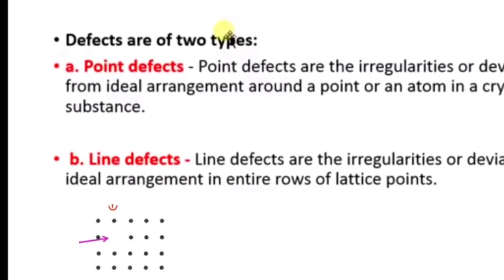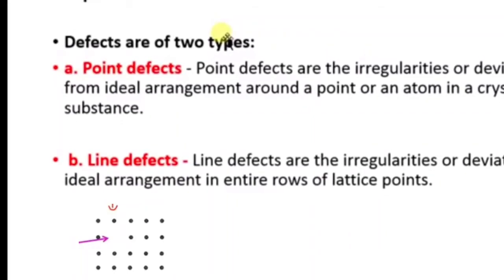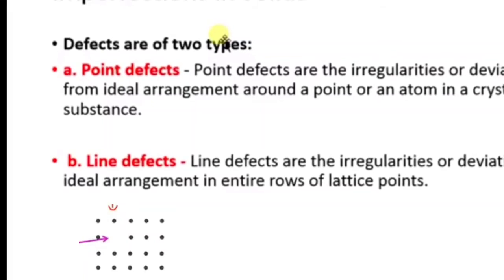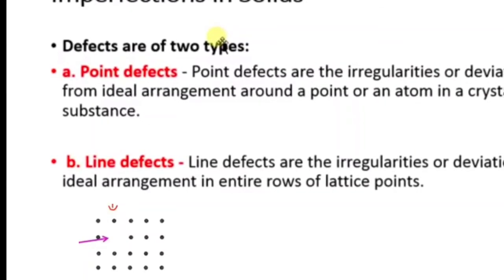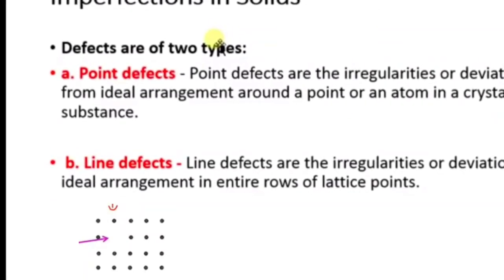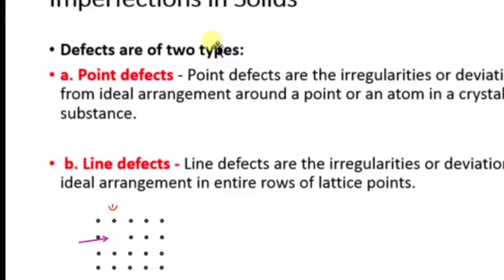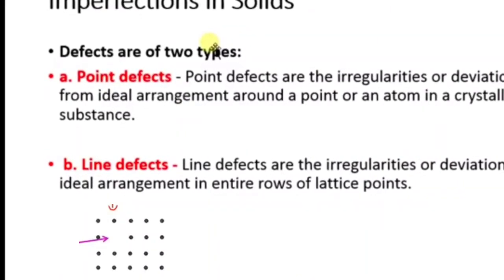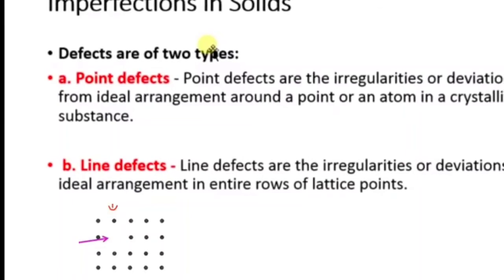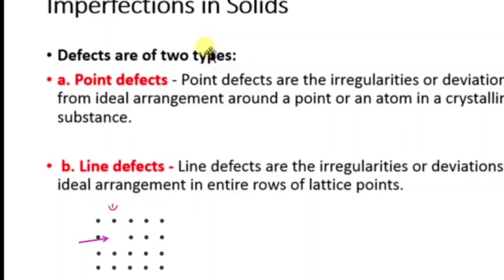Next we are going to study line defect. If you take a line, first we see the face, and we can see the four constituent particles. In the line, if any particle is missing, do you understand? The line defects are the irregularities or deviations from the ideal arrangement.